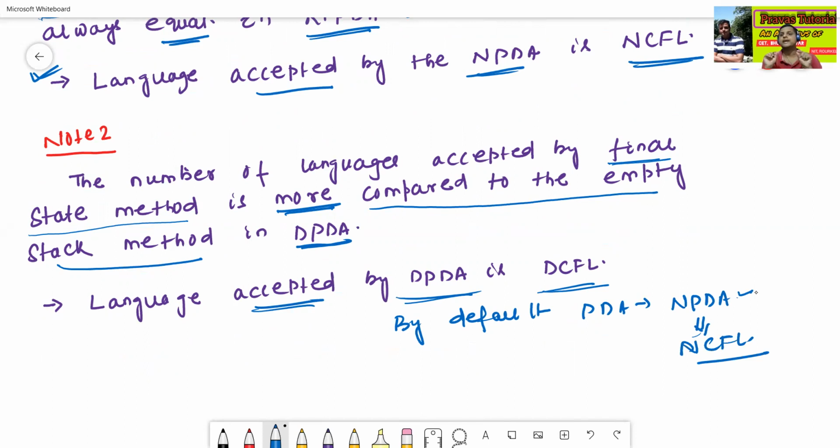Okay, why is NPDA by default PDA? Because the expressive power of NPDA is always more as compared to the expressive power of DPDA, deterministic push down automata. We have already discussed the expressive power of push down automata, finite automata, Turing machine, linear bounded automata, everything in very detail in the expressive power of automata theory class.